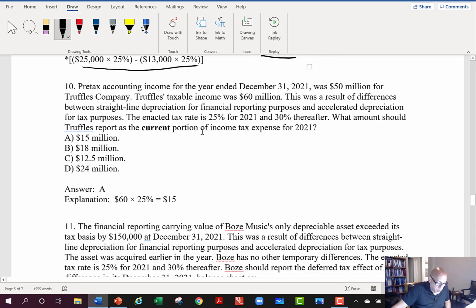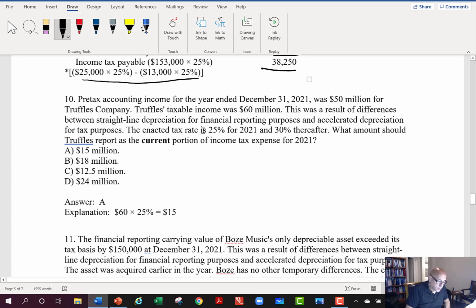Okay, let's look at this number 10 here now. You can see that we've got pre-tax accounting income for the year ended December 31st, 2021 of $50 million for Truffle Company. Truffle's taxable income was $60 million, and this was a result of differences between straight-line depreciation for reporting purposes and accelerated depreciation for tax purposes. The enacted tax rate is 25% for 2021 and 30% thereafter. What amount should Truffles report as the current portion of tax expense?